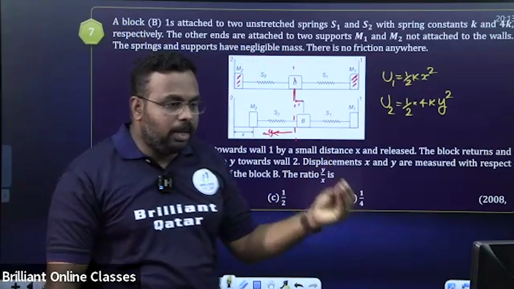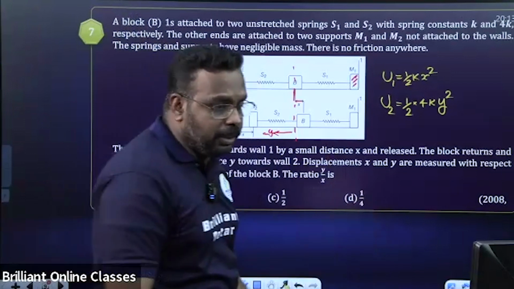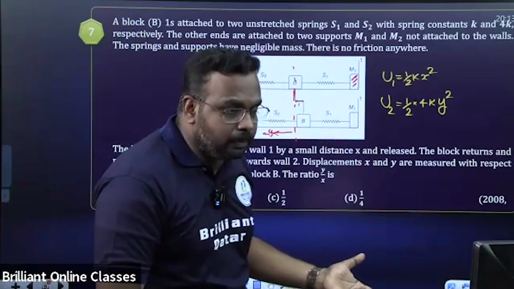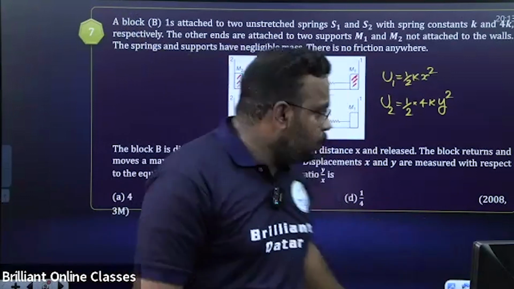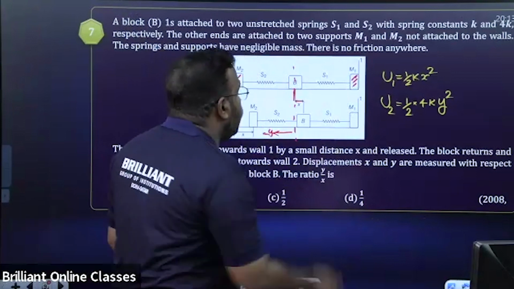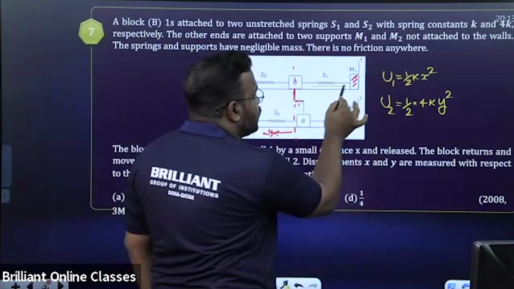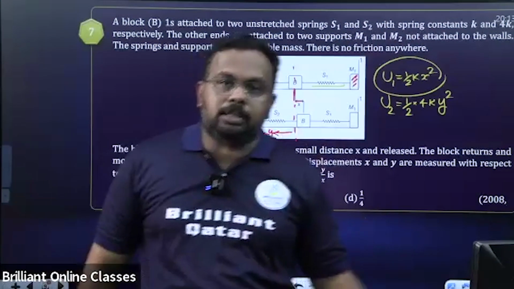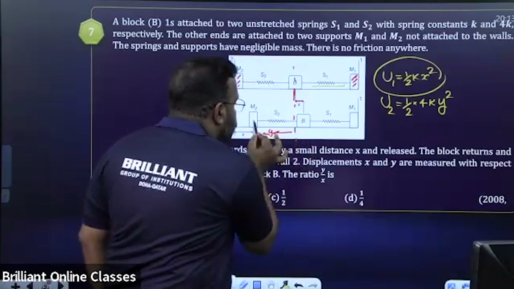So in this question, the idea we are using is the law of conservation of energy, because there is no loss of energy. There is loss of energy if there is friction or something. So here, if the first spring is compressed through a distance x, half kx square energy will be stored in it. It is released, and that energy is transferred to the second spring.